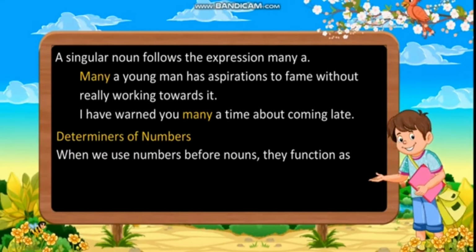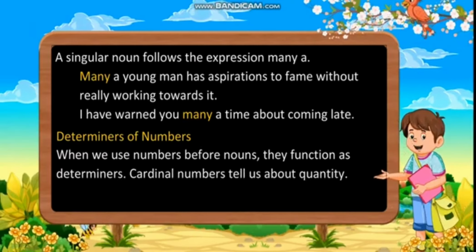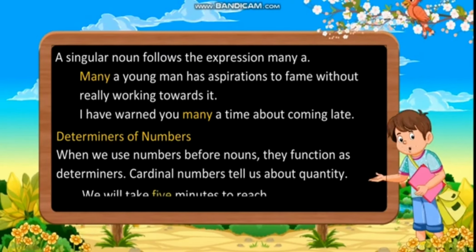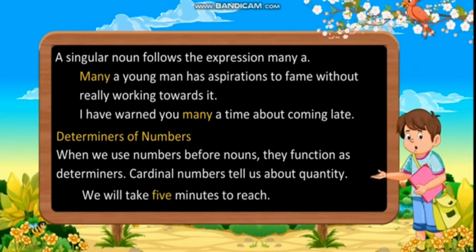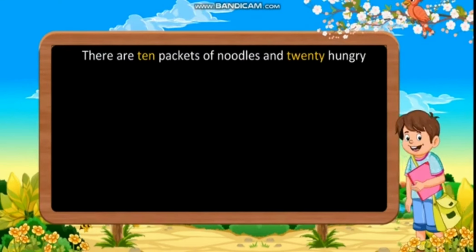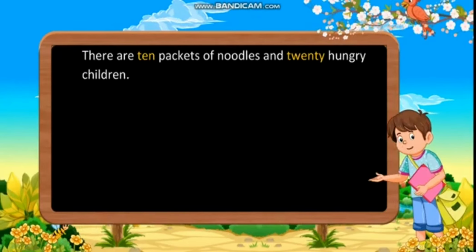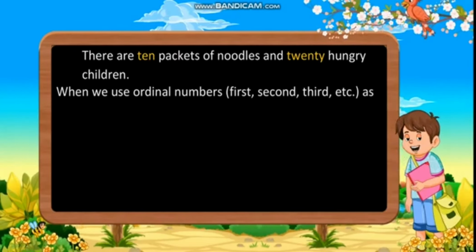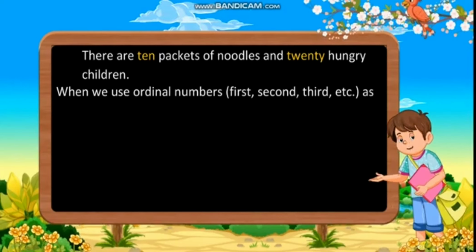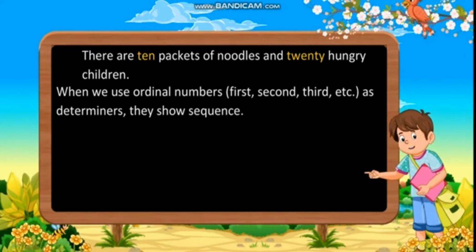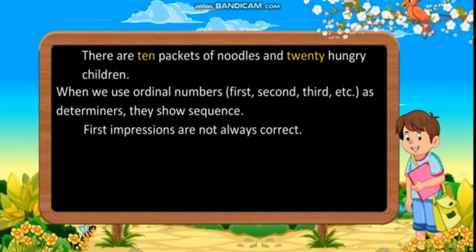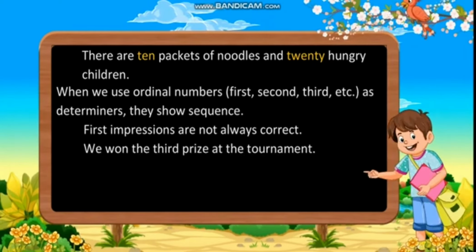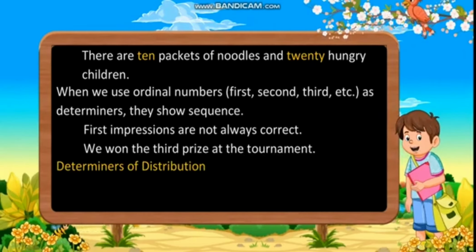Determiners of number. When we use numbers before a noun, they function as determiners. Cardinal numbers tell us about quantity. We will take a few minutes to do it. There are 10 packets of noodles and 20 hungry children. When we use ordinal numbers, first, second, third, etc., as determiners, they show sequence. First impressions are not always correct. We won the third prize at the tournament.